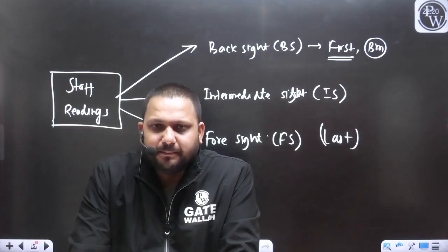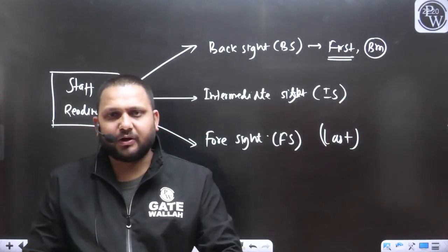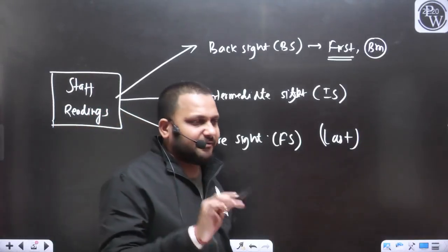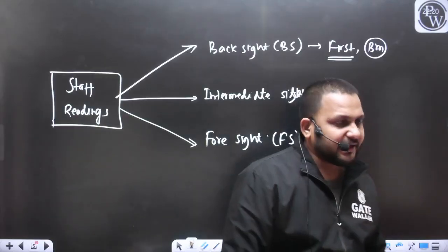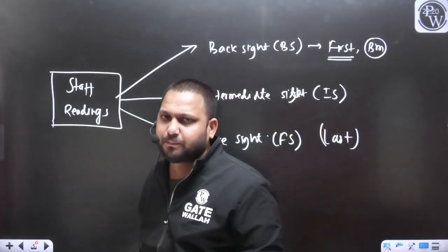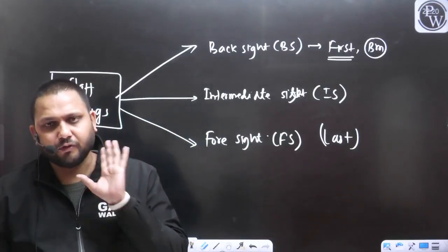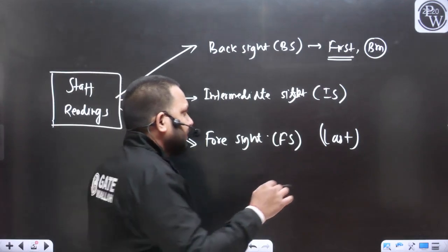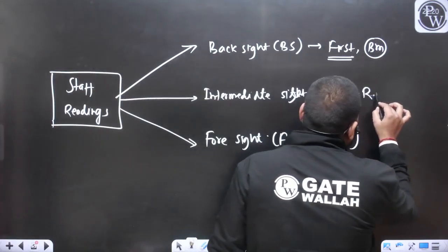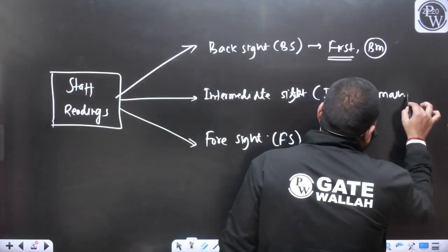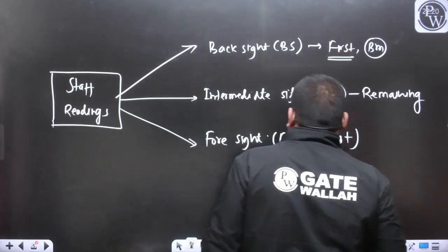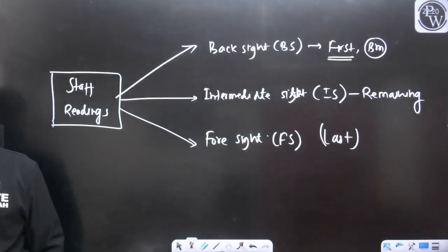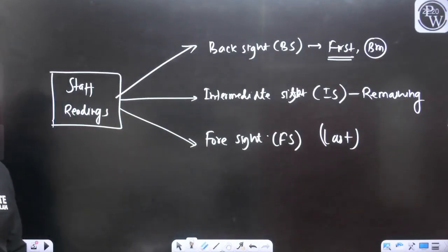So from any particular position, from any particular setup of the instrument, the first reading we consider as the backside reading and the last reading from that position will be considered the foreside reading. All other remaining readings will be considered intermediate side readings.